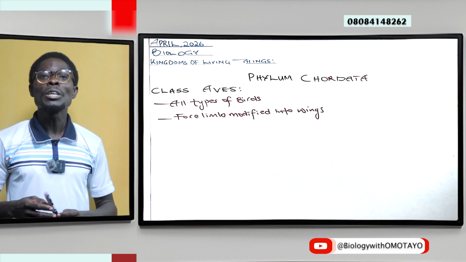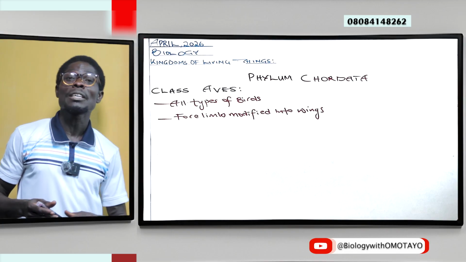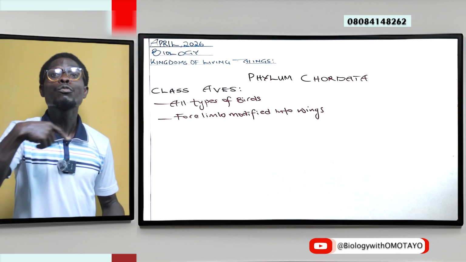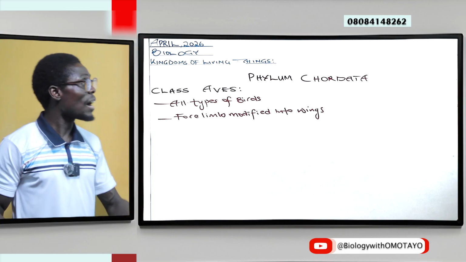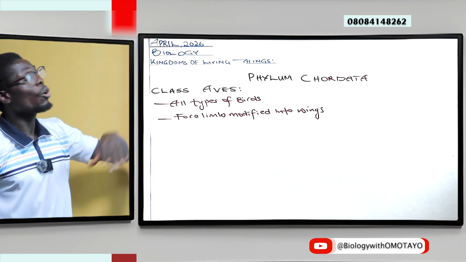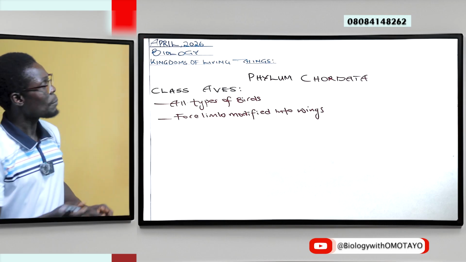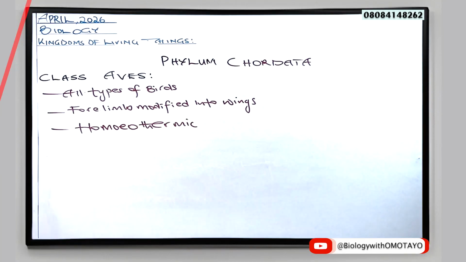Remember earlier, we talked about organisms that are poikilothermic because their body temperature fluctuates with the environment. However, here, that is not the case. Organisms under class Aves are homeothermic. You have to be very careful in writing the spelling, homeothermic, and casually, it is said to mean warm-blooded.